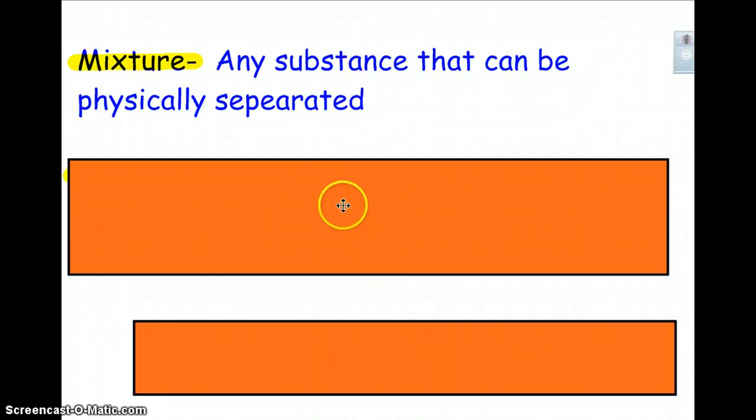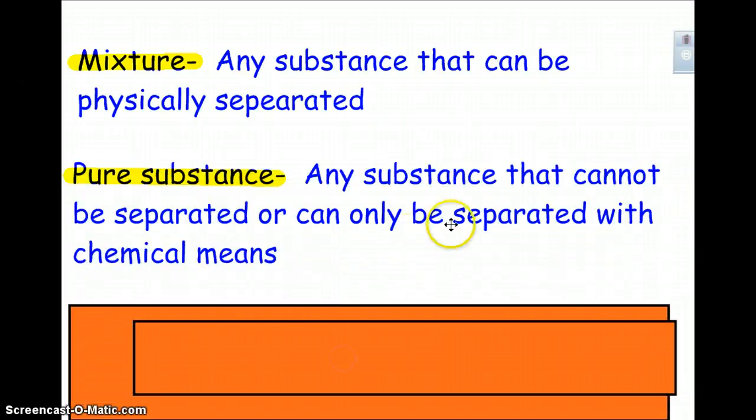A pure substance, quite the opposite. It's pure. It's a pure substance. Any substance that cannot be separated or can only be separated by chemical means. So, for example, water would be a pure substance. It can only be separated by chemical means. My cereal this morning would be a mixture. Okay, can be separated by a physical means.